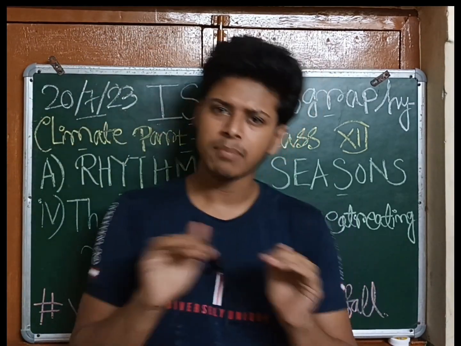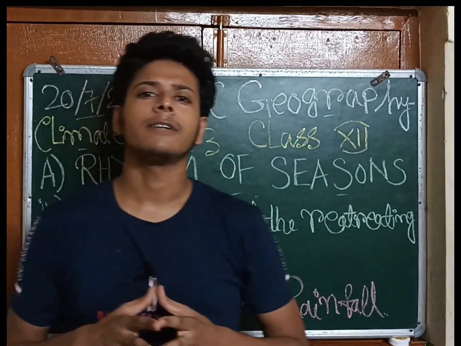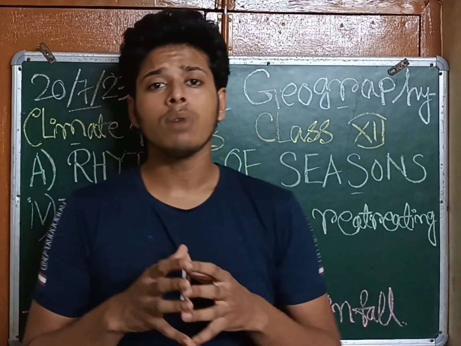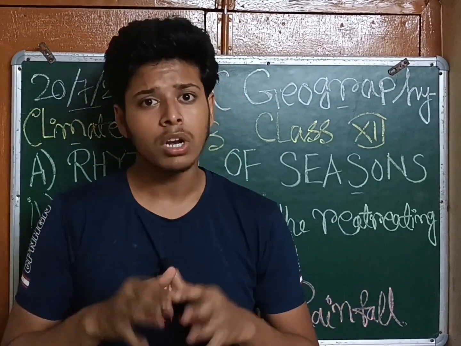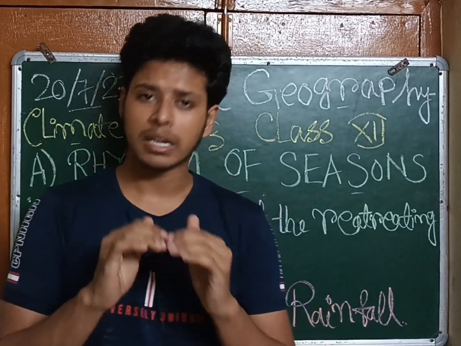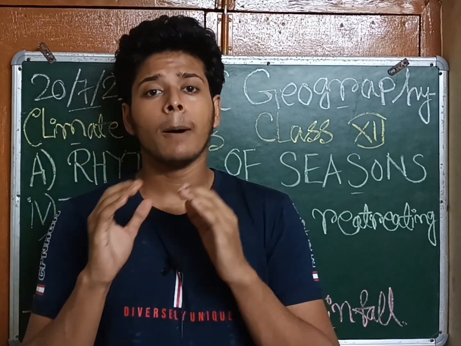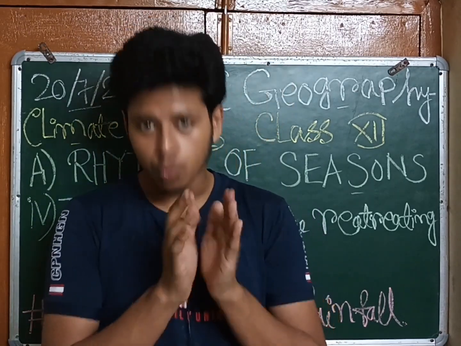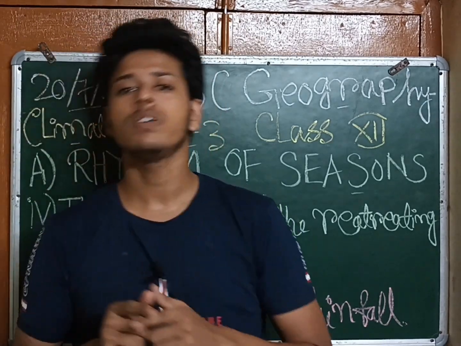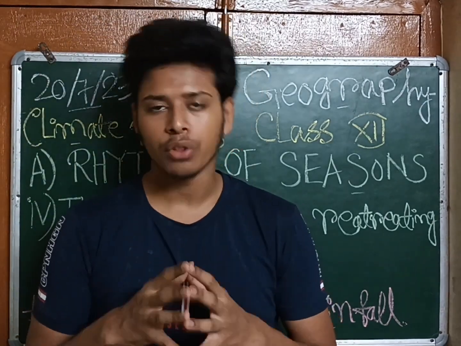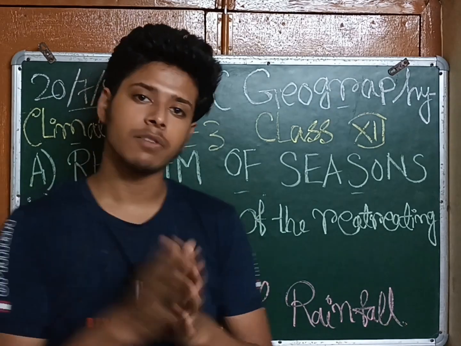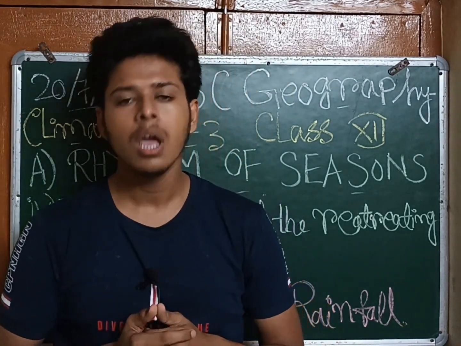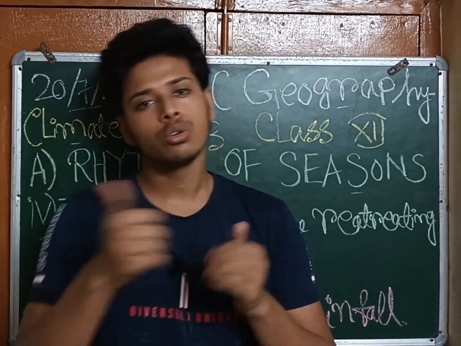Diurnal मतलब डे टाइम का टेम्परेचर वो इंक्रीज होता है, and there is a certain cyclonic storm which develops over the Bay of Bengal in this time. Bay of Bengal के ऊपर जो cyclonic storm develop होता है of the southwest monsoon from southeast to northwest, it brings substantial rainfall on the eastern coast. Eastern coast पे substantial rainfall आता है कौन? Southwest monsoon, which originates as a cyclone over the Bay of Bengal from southeast to northwest.